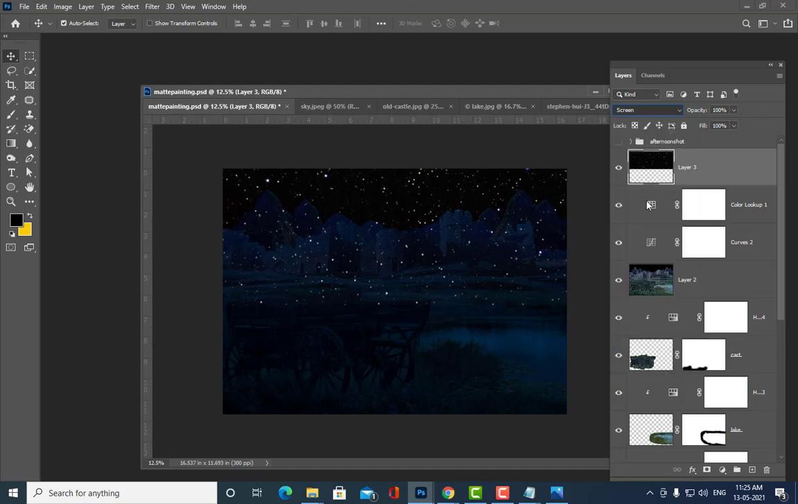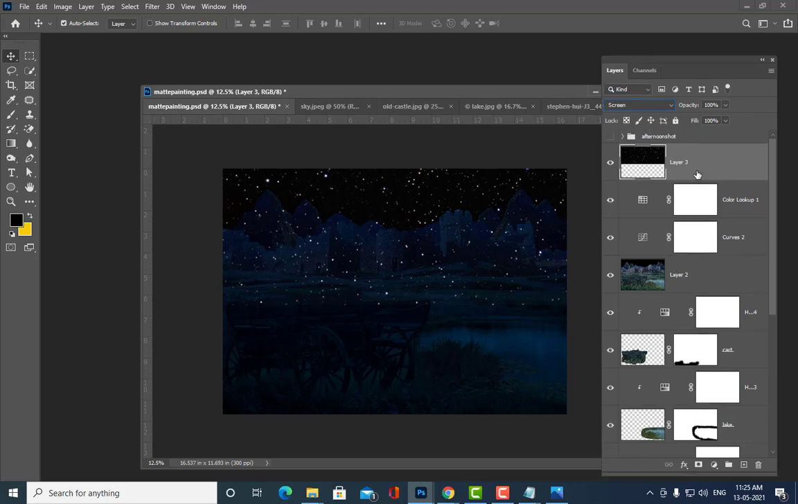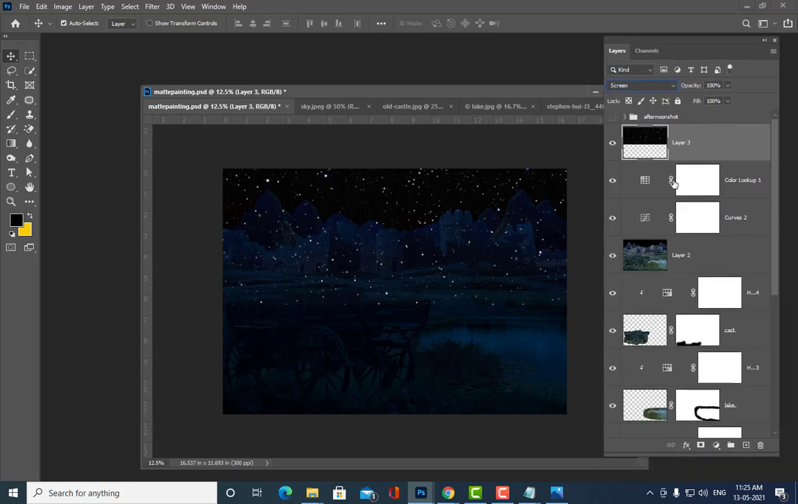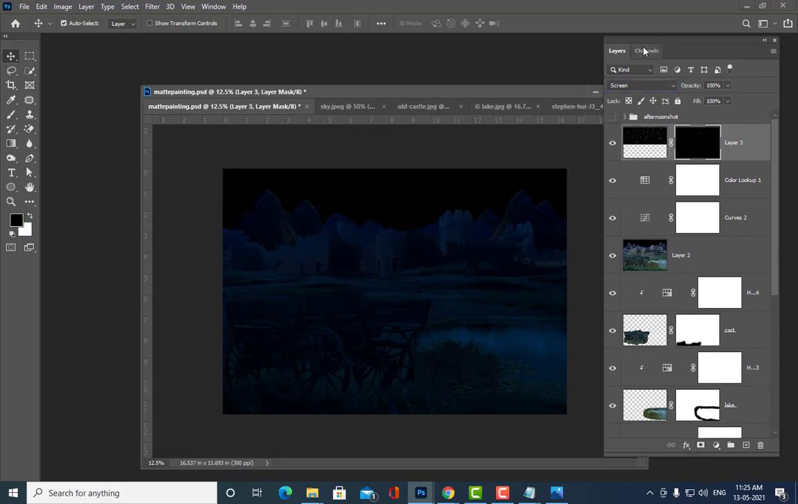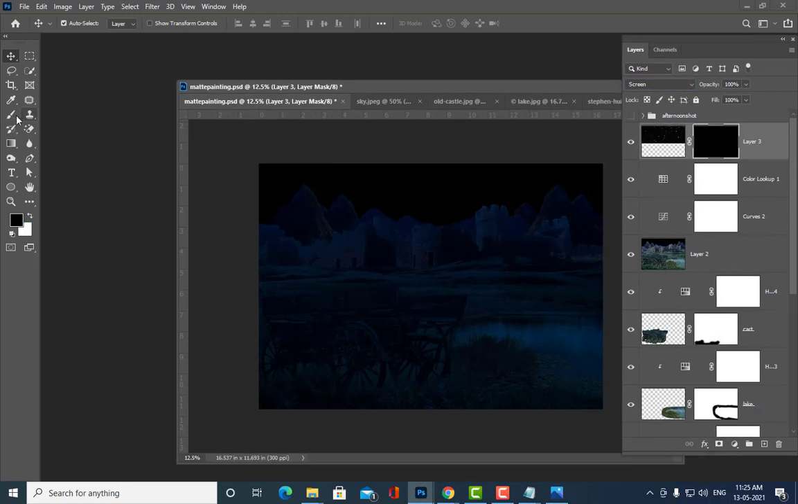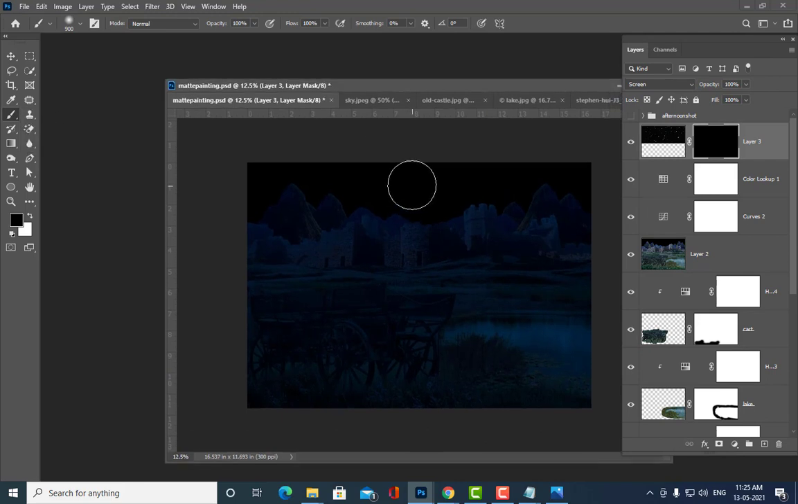So I am using the screen blending mode, and what we will do is, we don't want the stars to be on this castle. We want the stars only in the sky. So what can I do? I can apply a hide all mask to this, and then I will only paint in the sky, and I have to take which color? White. Is it clear, all of you? Yes, sir.